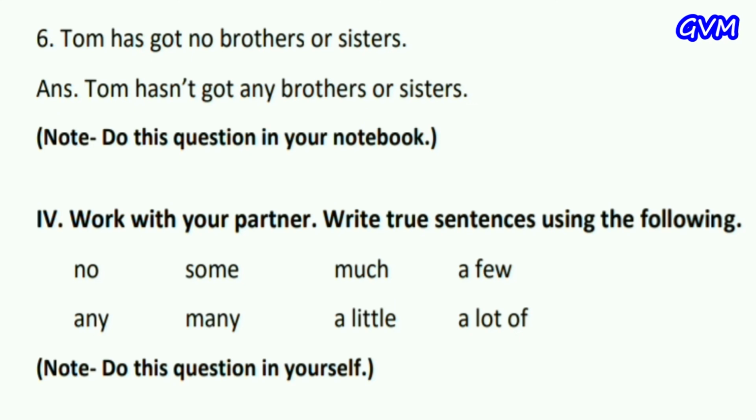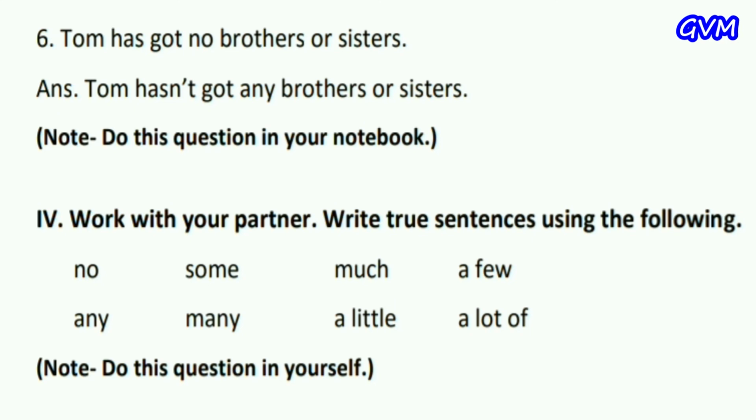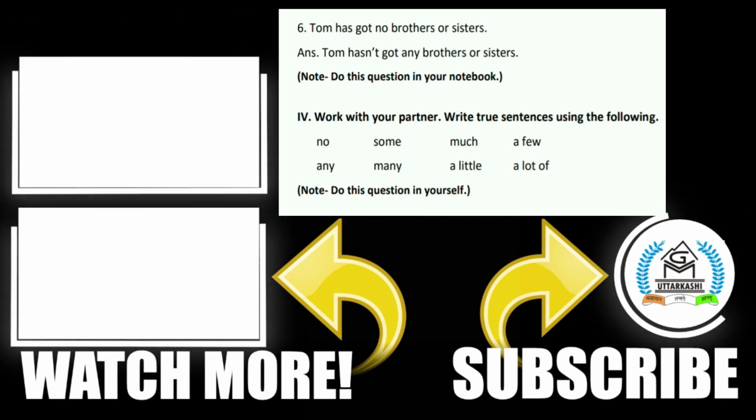Next one is any. We use any in negative and affirmative sentences. So we make I haven't any money in my pocket. Next one is many. We use many with countables. So the sentence is how many tomatoes do you have? And the rest of the determiners you have to do yourself in your notebook. I hope you all understand this chapter so well.